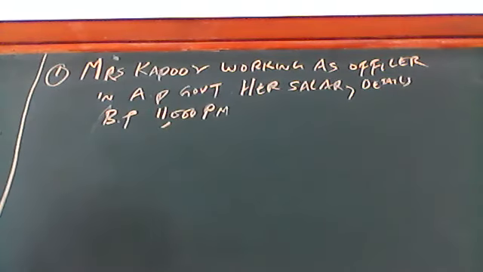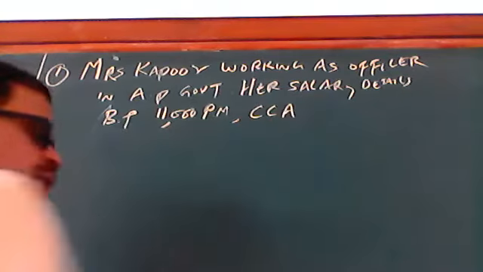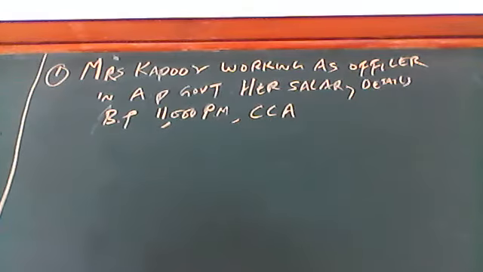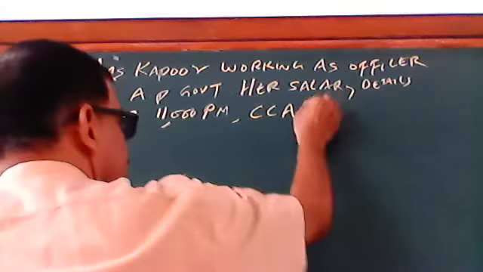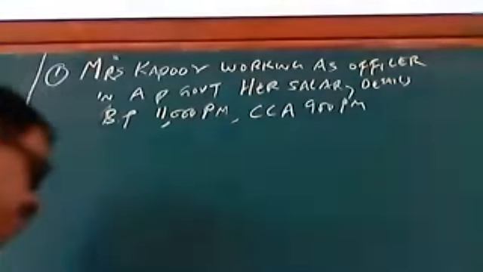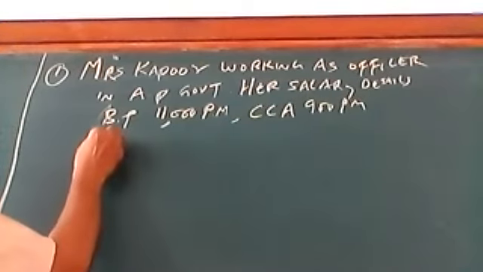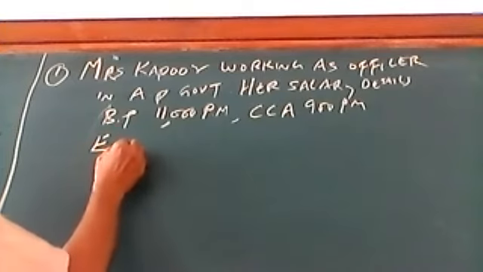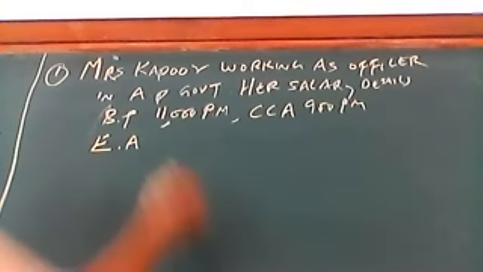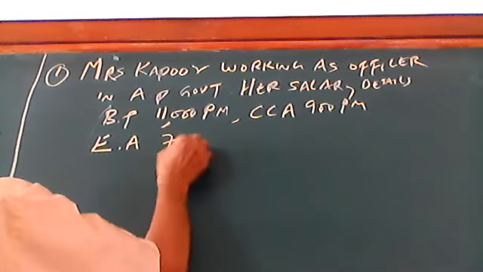Next, CPA. What is CPA? City compensatory allowances, 900 per month. Then entertainment allowances, which I'm writing in short form EA, 700 per month.